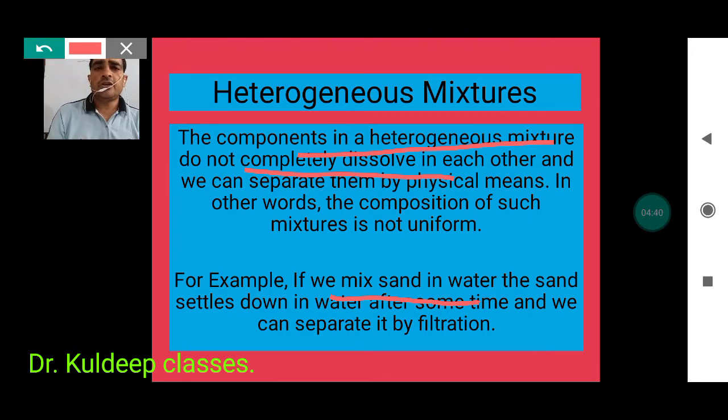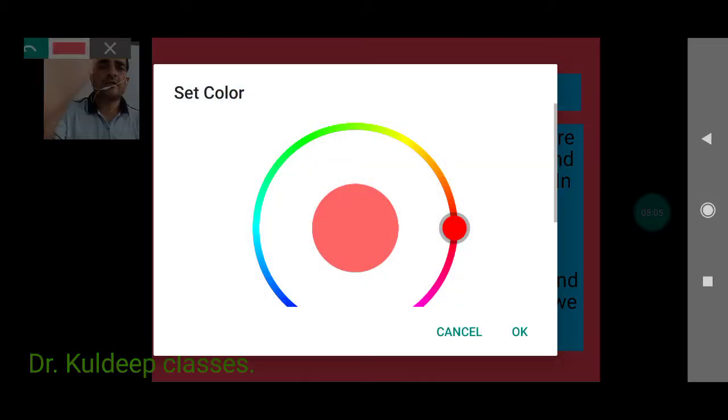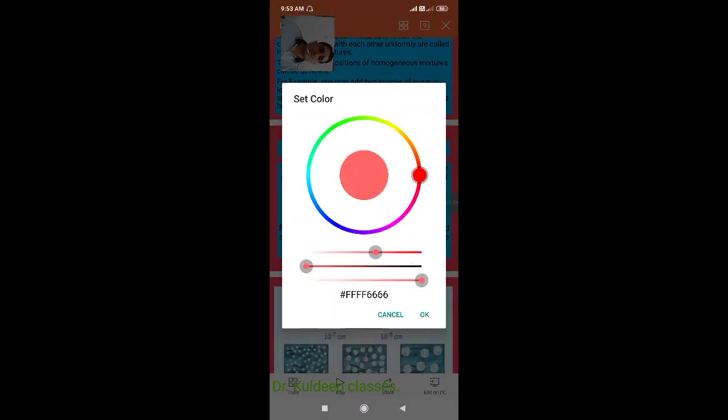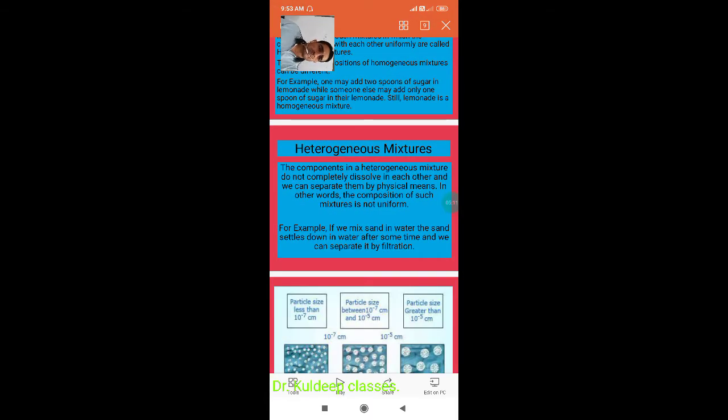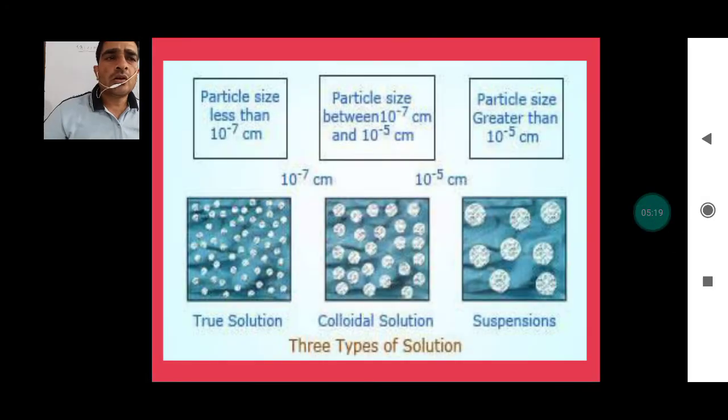If we filter it using a piece of cloth or a filter paper, we find that whatever solute you put in the water, the sand and the clay, all of it comes on top of the cloth or the filter paper. It means this can be separated very easily, but in the case of homogeneous we cannot separate it. Now, in this, we find that there are three different types of solutions.